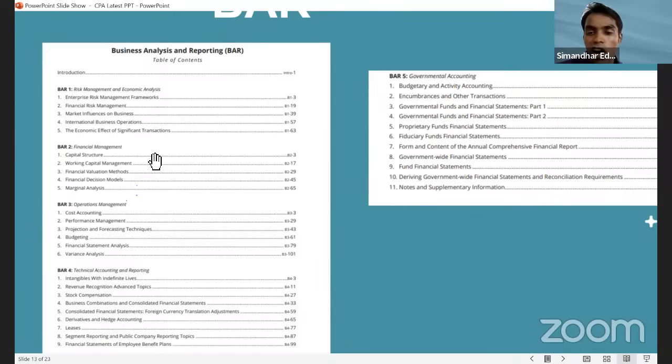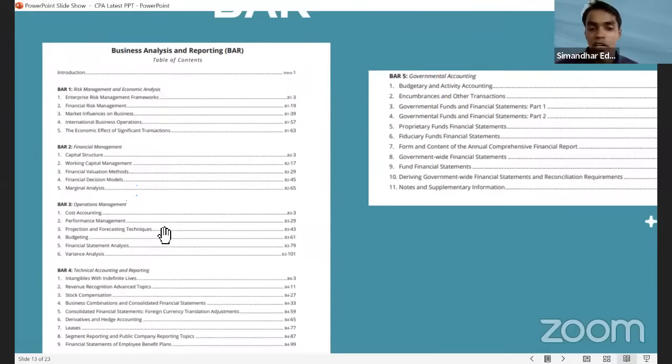Cost accounting, not BAR. Are you getting it, guys? See there, all the costing related things. That's right. Who gave that answer, Kunal? There was a lot of fighting that CPA people would not learn costing at all, right? Going forward, if you see cost accounting, performance management, budgeting, all the costing book has been completely removed from the CPA exam now.